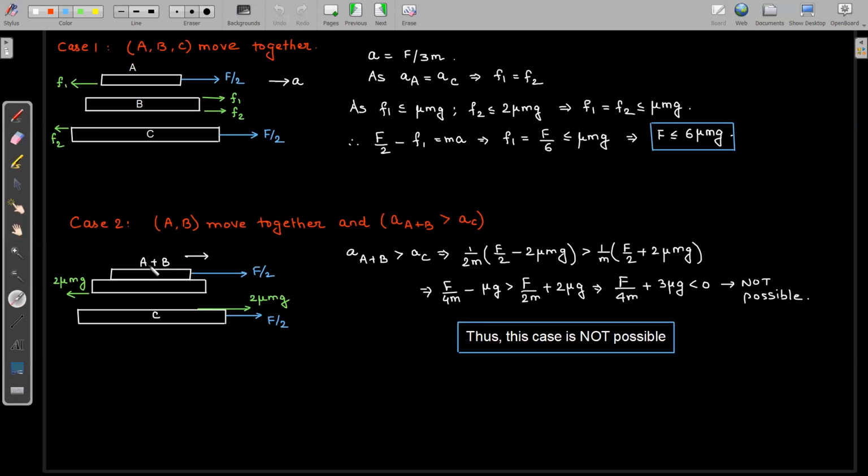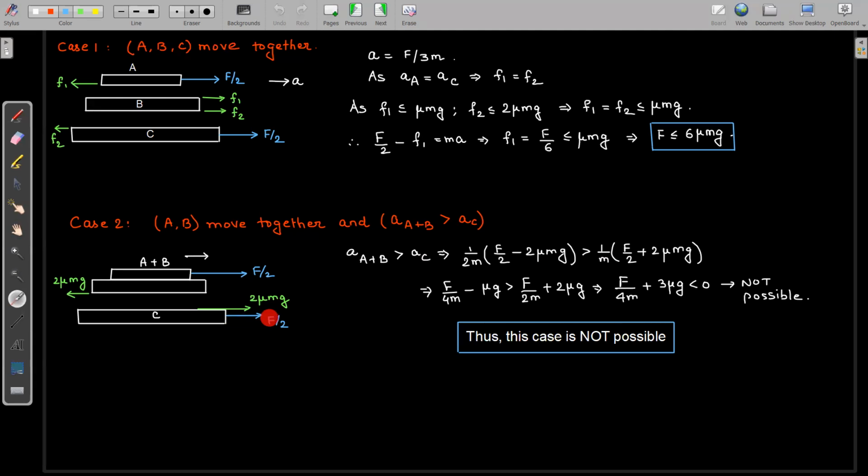So if the acceleration of A plus B is more than the acceleration of C, then the kinetic friction on A plus B as a system will be towards the left, which is 2 mu mg. And on block C, it will be towards the right, which is 2 mu mg. Now, I'm using the inequality that the acceleration of A plus B is greater than that of C. So what will be the acceleration of A plus B as a single unit? The net external force will be F by 2 towards the right and minus 2 mu mg towards the left. So F by 2 minus 2 mu mg, divided by the total mass of the system A plus B, which is 2m. This acceleration should be greater than the acceleration of C. Now, what is the acceleration of C?